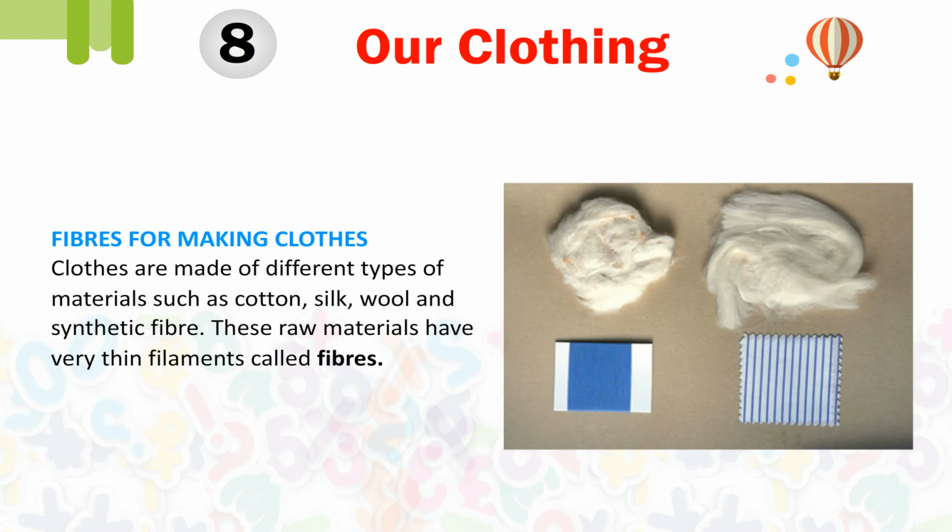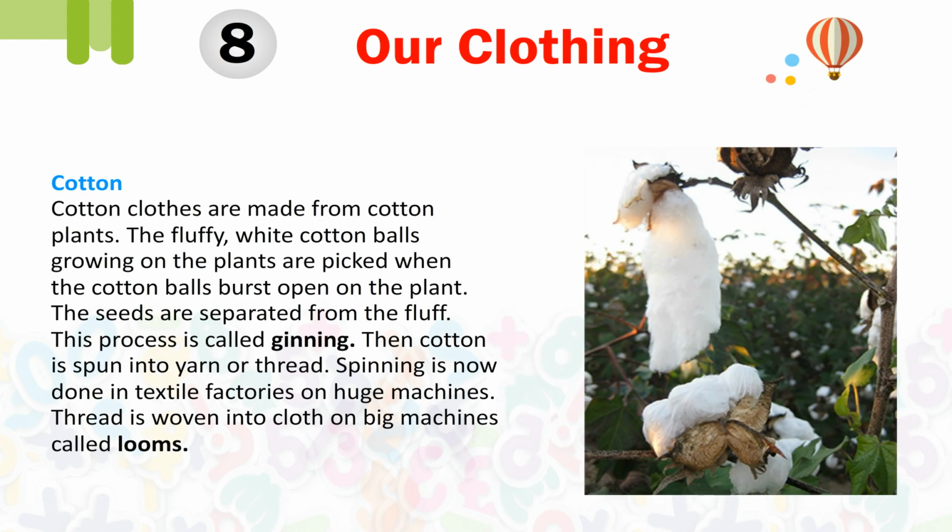Fibers for making clothes. Clothes are made of different types of materials such as cotton, silk, wool, and synthetic fiber. These raw materials have very thin filaments called fibers. Cotton. Cotton clothes are made from cotton plants. The fluffy white cotton balls growing on the plants are picked when the cotton balls burst open on the plant. The seeds are separated from the fluff. This process is called ginning. Then cotton is spun into yarn or thread. Spinning is now done in textile factories on huge machines.